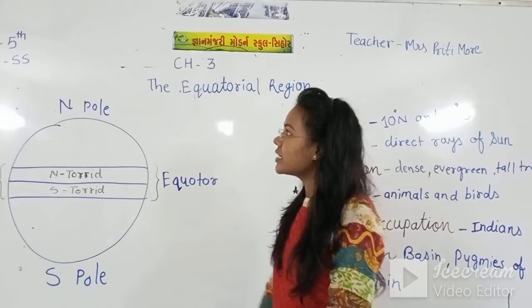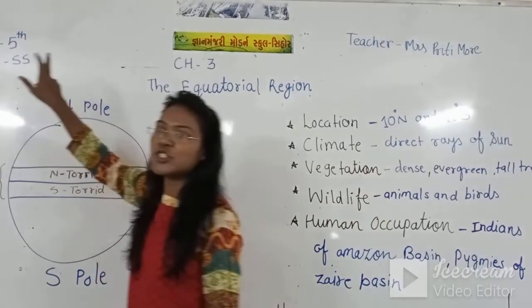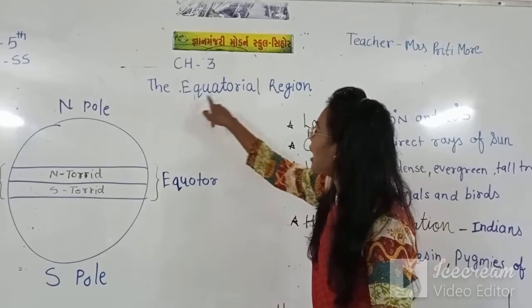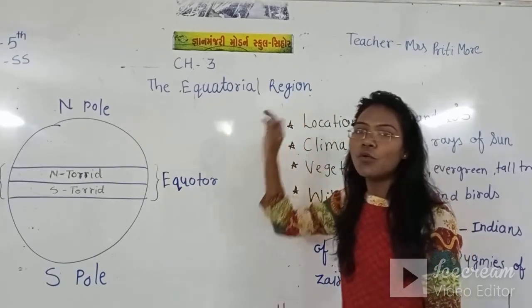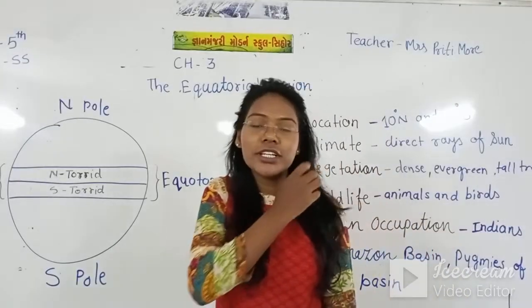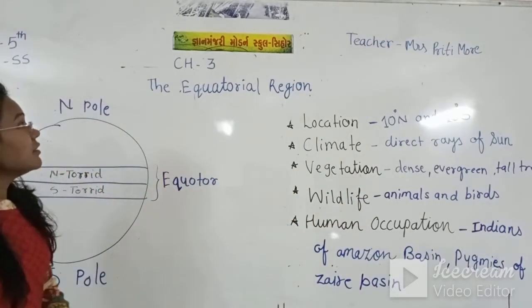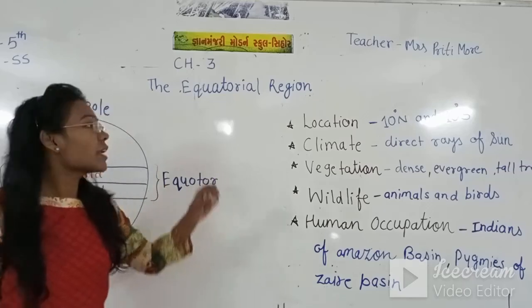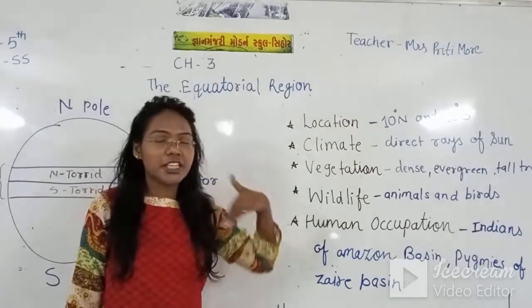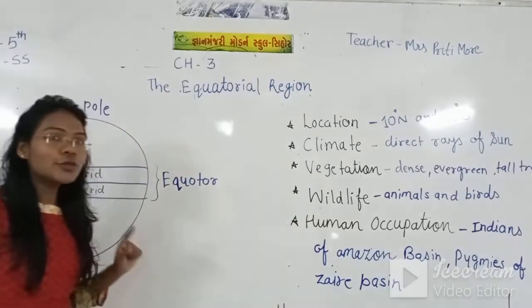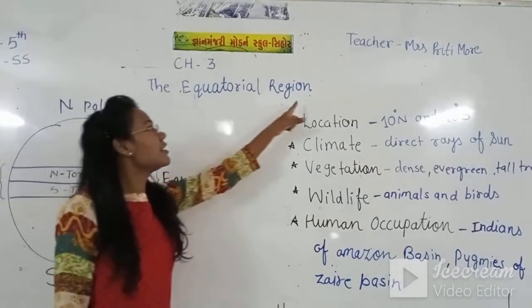Video. Our subject is ACES and chapter number 3, and the chapter name is the equatorial region. What is the meaning of equatorial region? Equatorial means the hot, that means too hot, and region means kshetra. Region means area. So today we are going to learn the equatorial region.